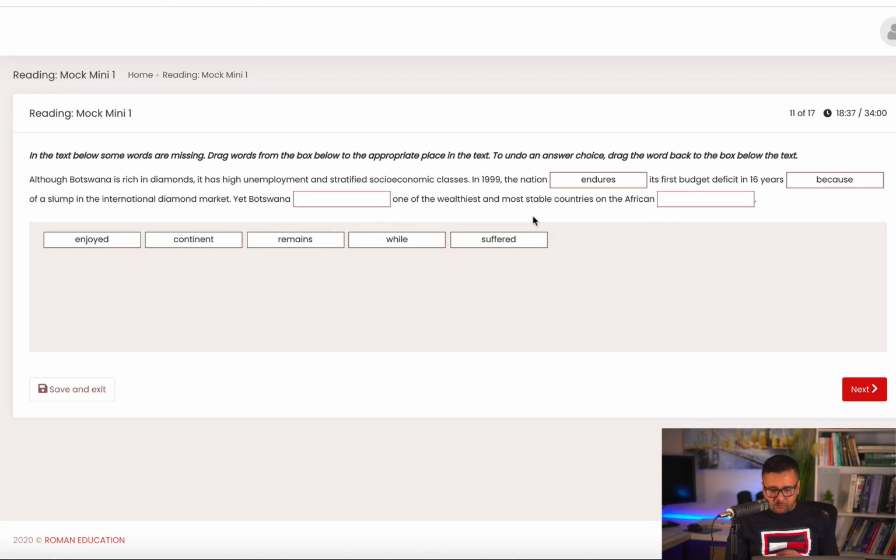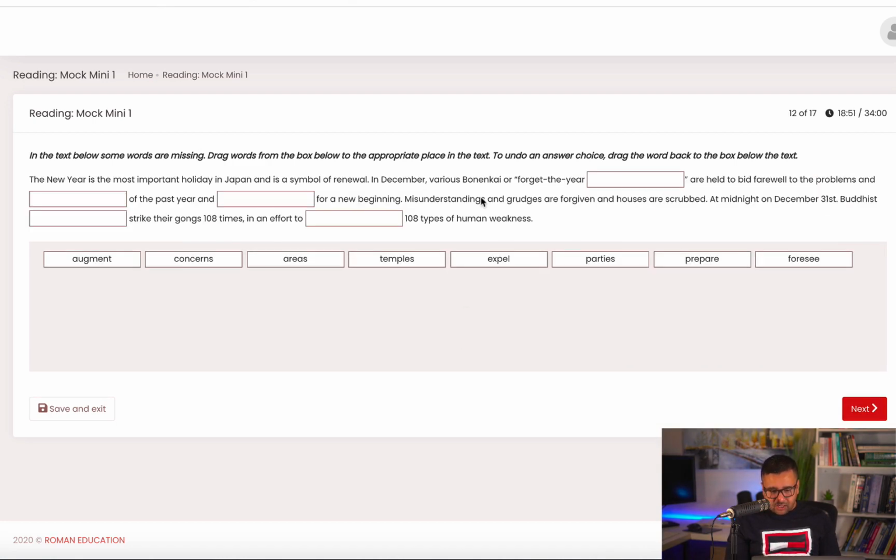Yet Botswana, one of the wealthiest, means it has not changed, has remained the same. That's the sense here. On the African, it's collocation and continent would be the perfect word to match with African here. The next one is forget the year are held. And it's inside inverted commas, and it says are. That means I know two things. First, it's something that is held, and it's a plural word, and it's to bid farewell. So all of these words are giving me clues that the answer is parties.